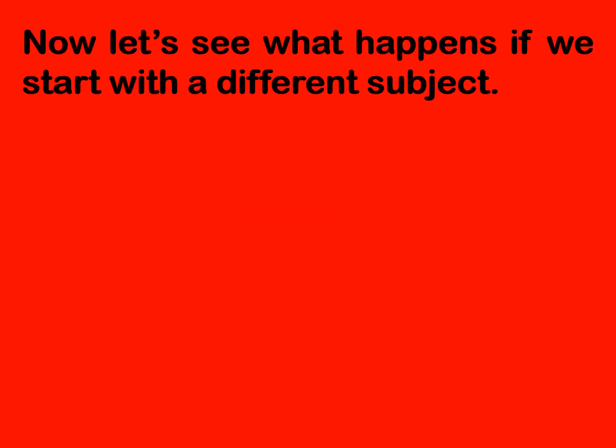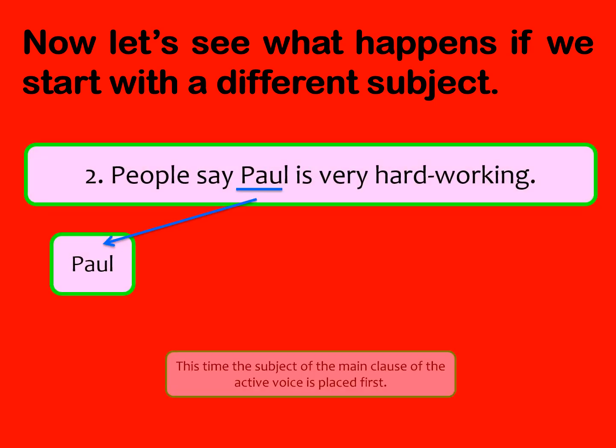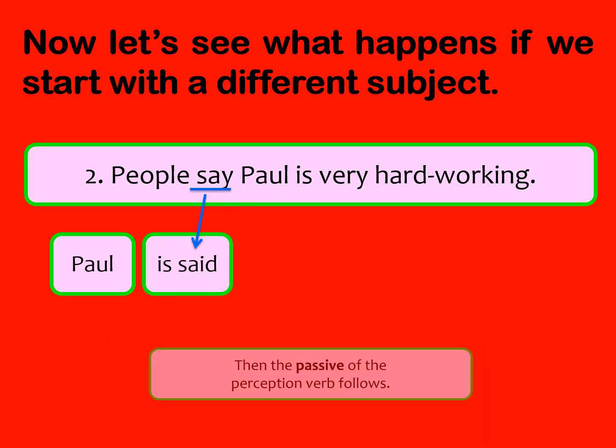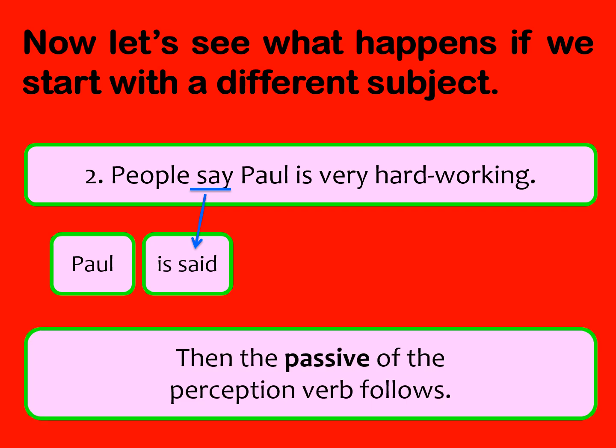Now let's see what happens if we start with a different subject. For example, if we are going to begin with Paul, this time the subject of the main clause of the active is placed first. Then I'll say is said, then the passive of the perception verb follows.